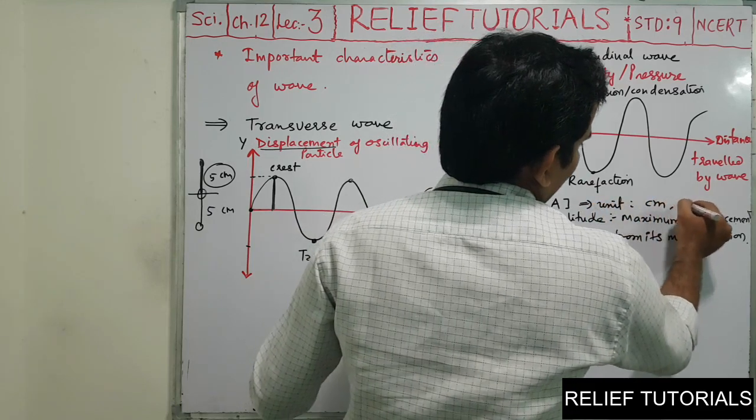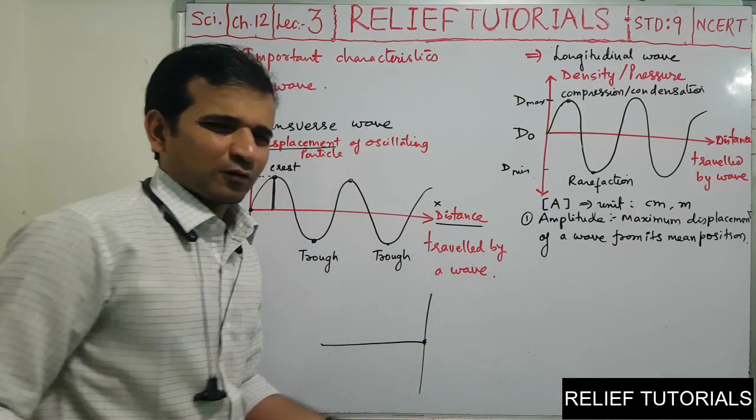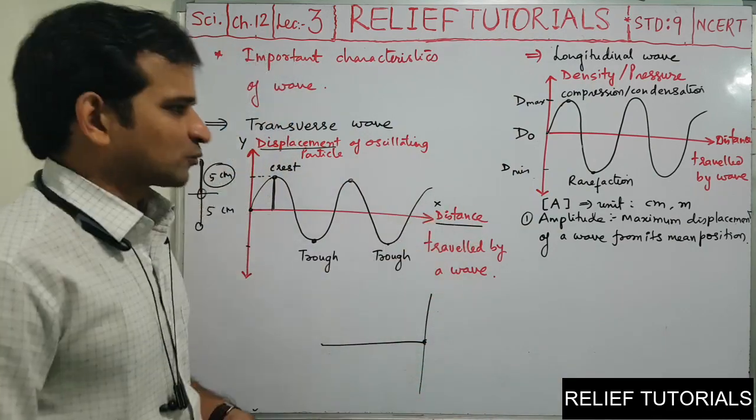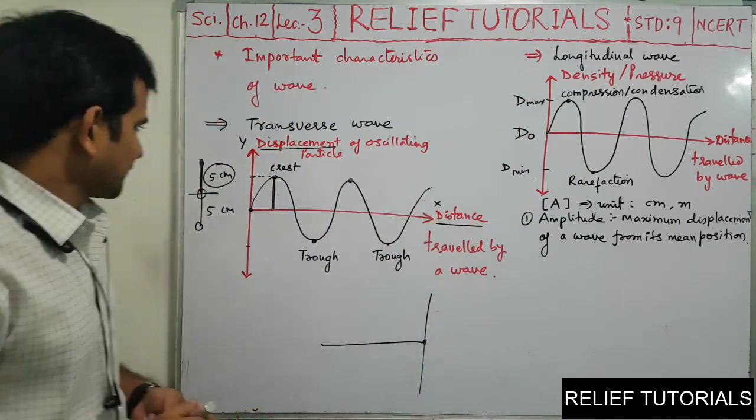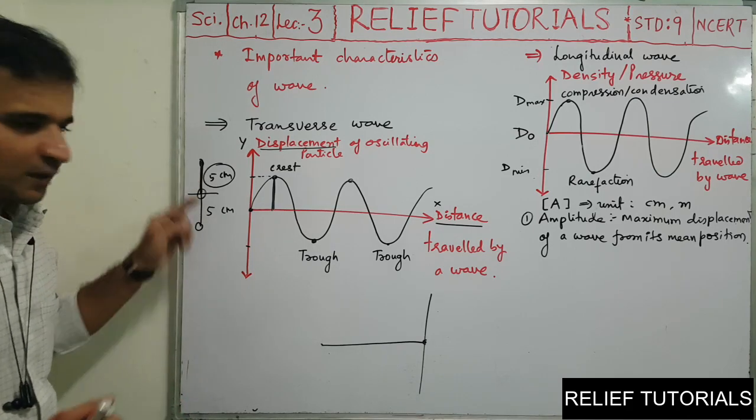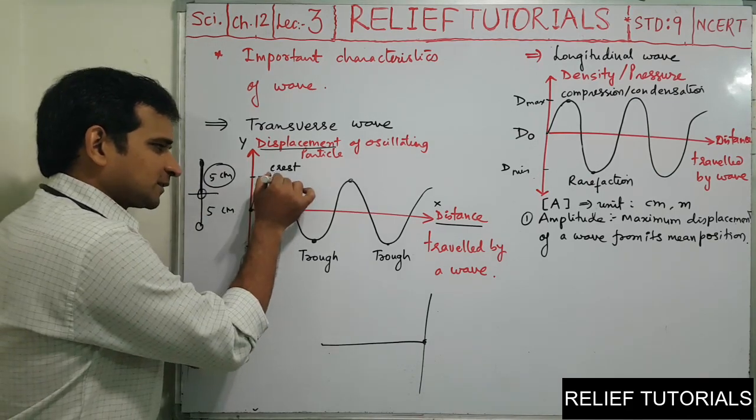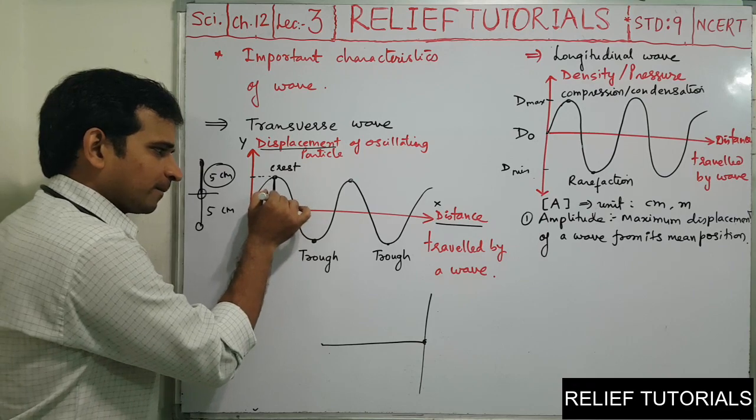is centimeter or meter, because it is one type of distance. It should be measured in terms of centimeter. Here, what is the amplitude? 5 centimeter. Here, what is the amplitude? This distance is called the amplitude.